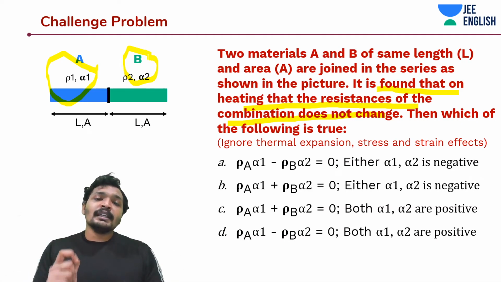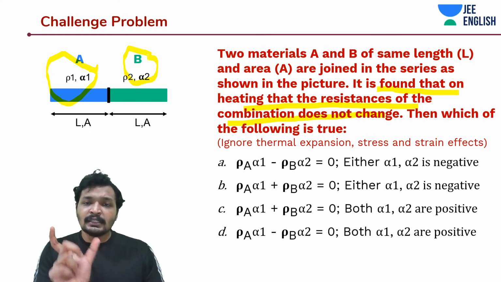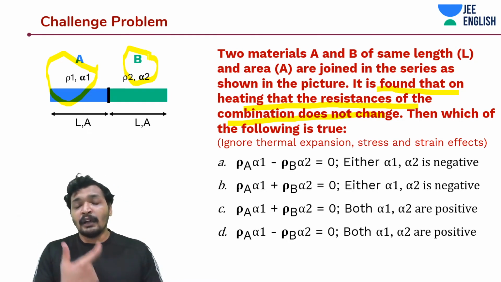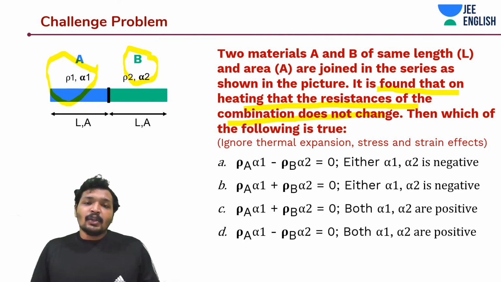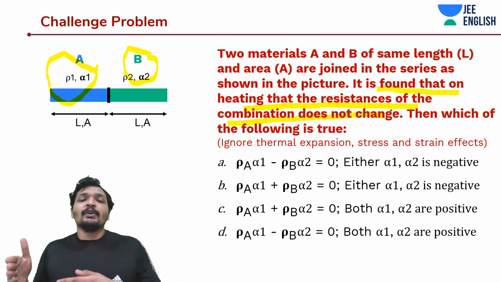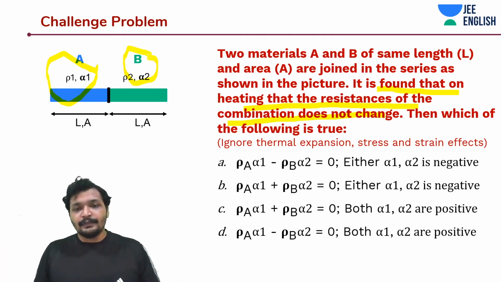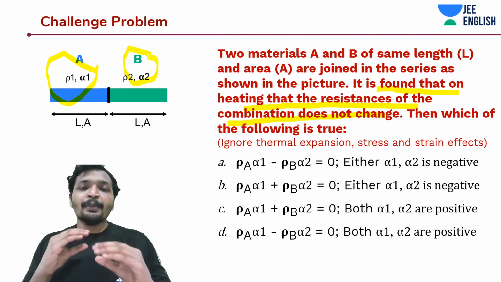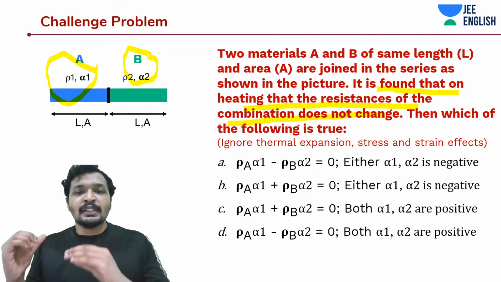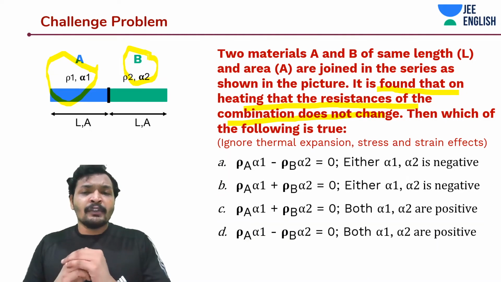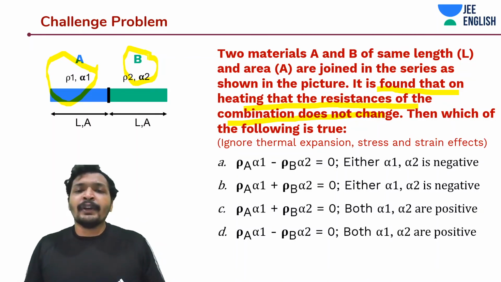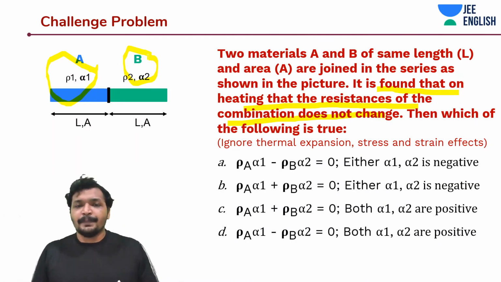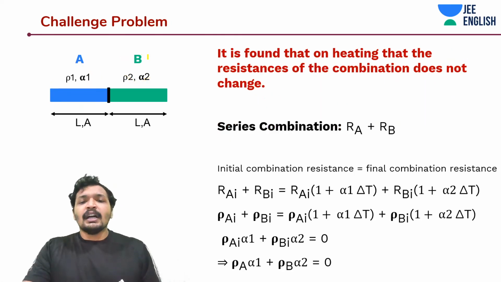So in that case, if I'm adding both these resistances after the thermal effect, there should be no change in resistance. That means they are equal to the initial resistance, that is RA plus RB. In case of series, the combination of resistance is nothing but the sum of resistances connected in series. What you can do is you can basically work around the rho into L by A formula to get this answer as well. But anyway, we'll see how to do this.